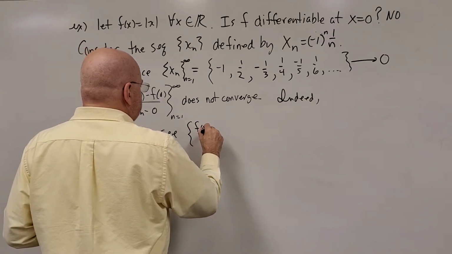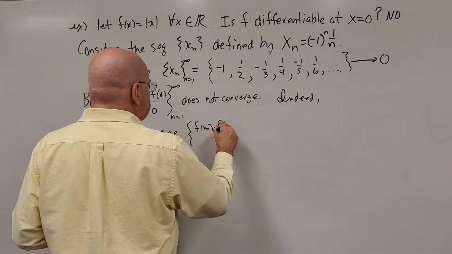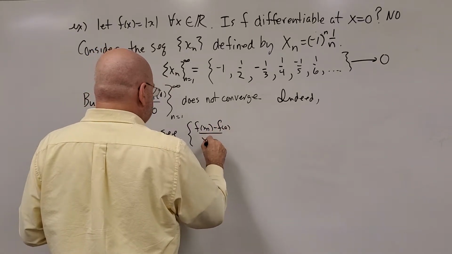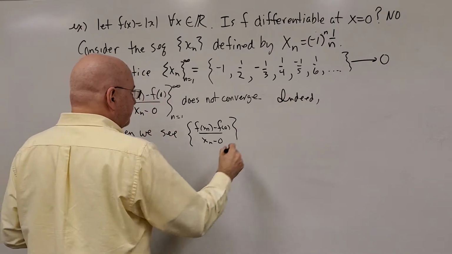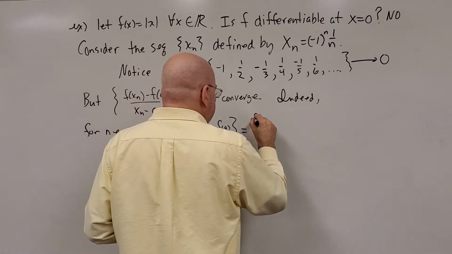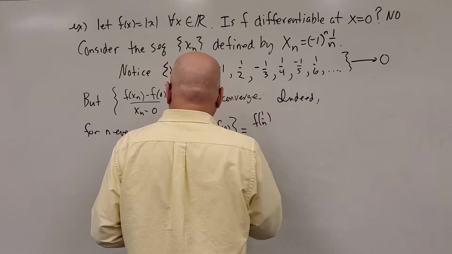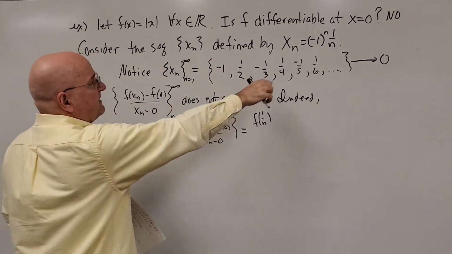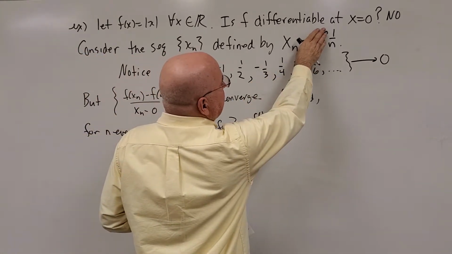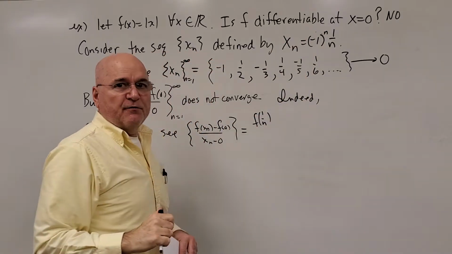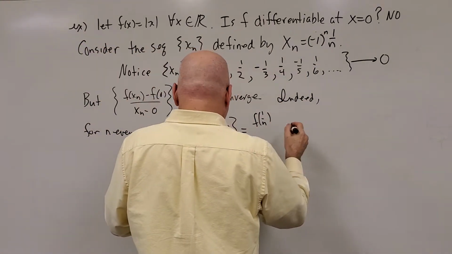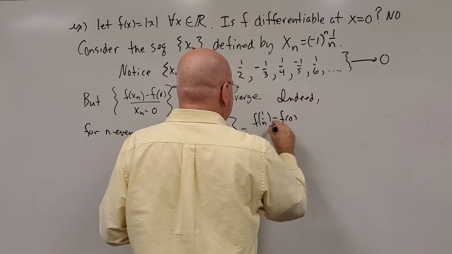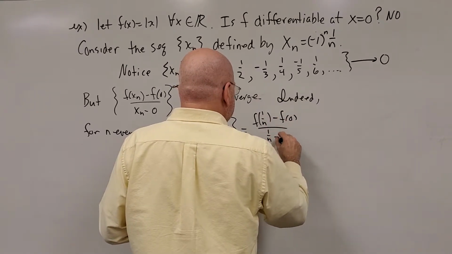f of xn minus f of 0 over xn minus 0. I could have left that minus 0 off. That's equal to f of 1 over n. For n even, I can ignore the negative signs; for n even, xn's are just 1 over n. Minus f of 0, which is just 0, over 1 over n minus 0.